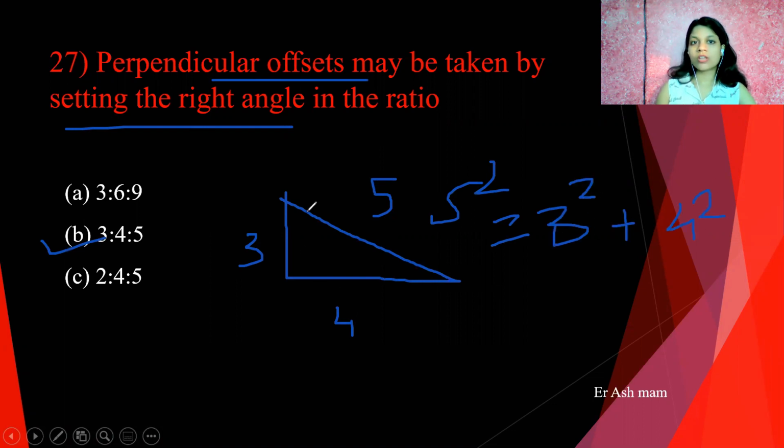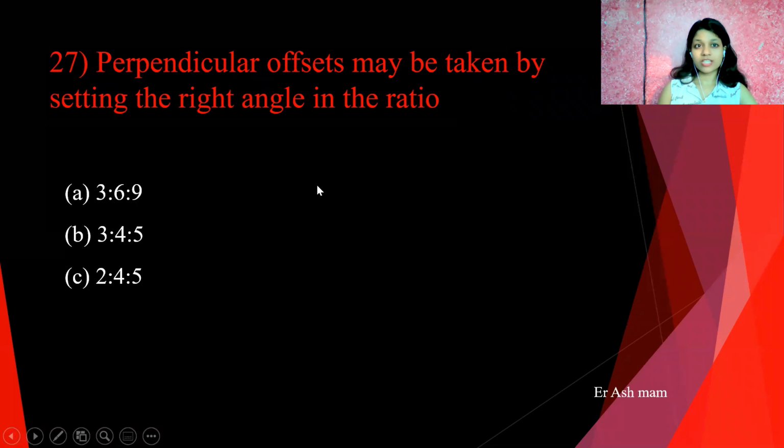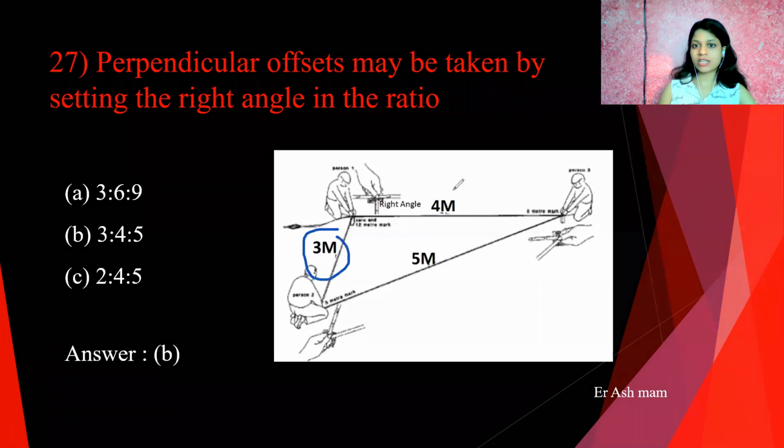Okay. So, according to Pythagoras theorem, we can set out right angles with the help of this ratio, that is 3, 4, 5. With the help of this ratio, we can set out right angles.